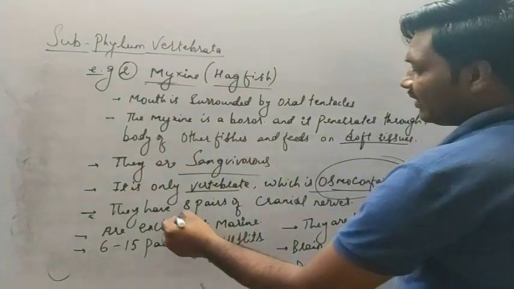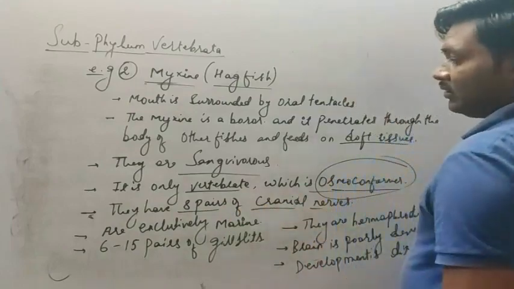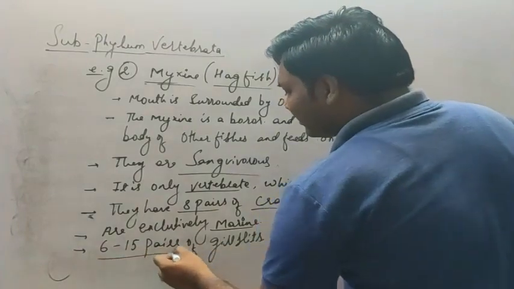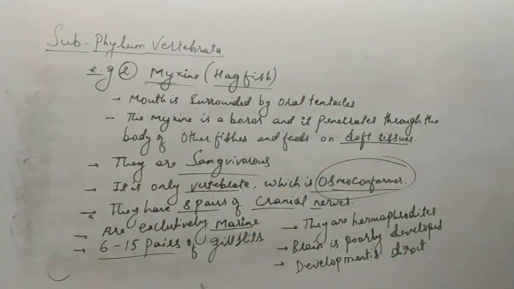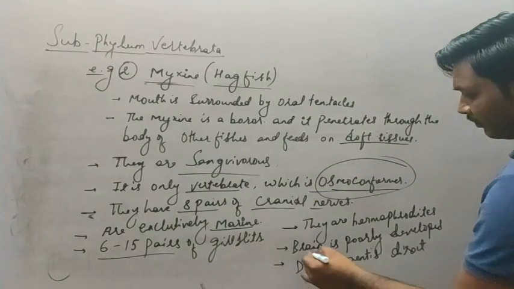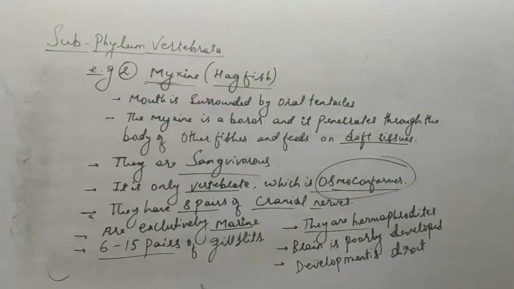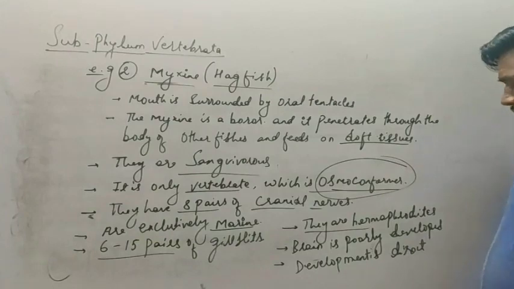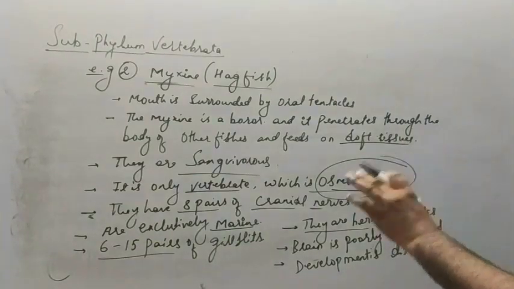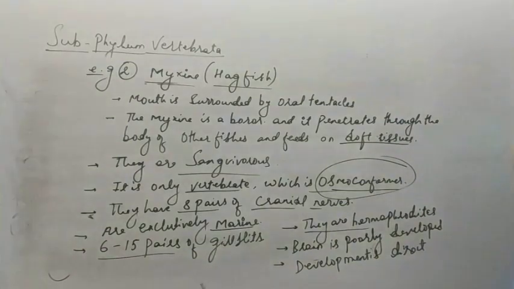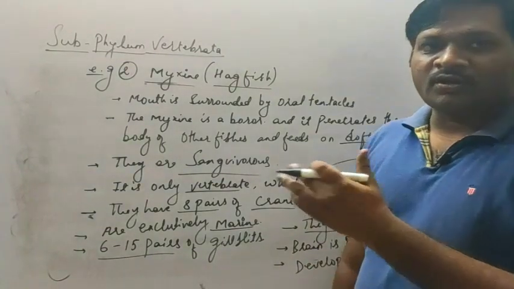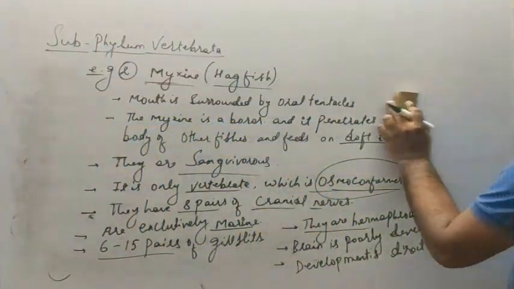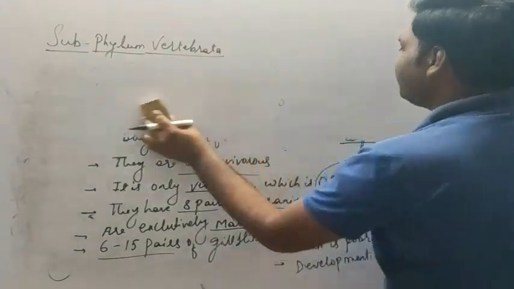Okay, the next, they have 8 pairs of cranial nerves. Then they are exclusively marine. That means they are only found in the marine water. Then they have the 6 to 15 pairs of gill slits which are used for respiration. The next, they are hermaphrodite. That means both the sexes are present within the same animal. Then brain is poorly developed. Okay, and development is direct. So these are the few characteristic features of the example hagfish. Now let's see the structure of the hagfish. Okay, how does exactly this hagfish look like?